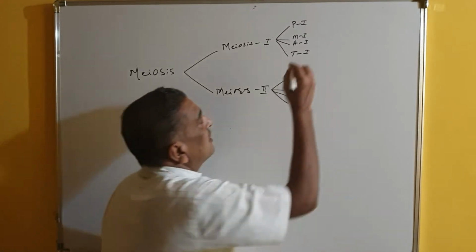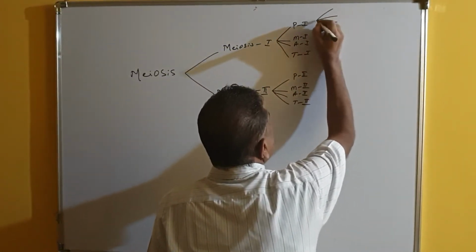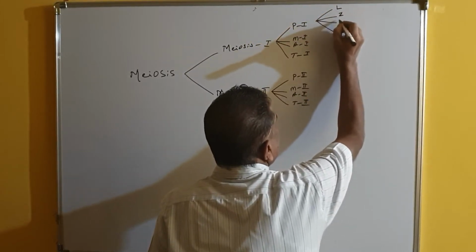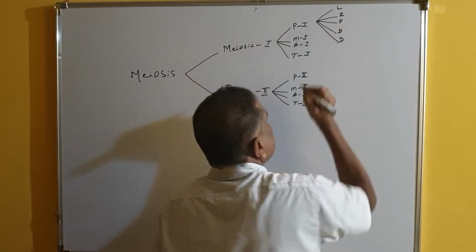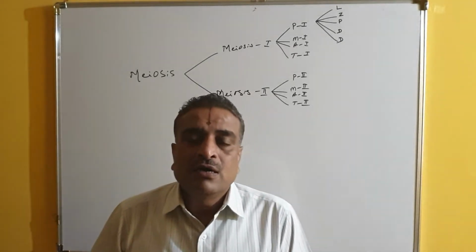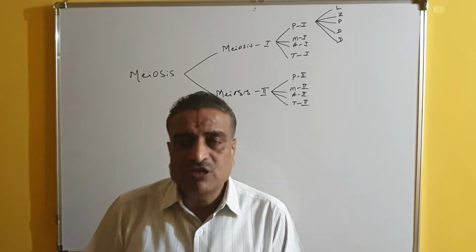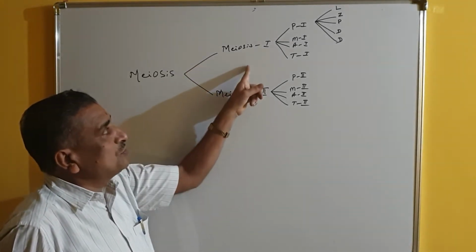Not only this, prophase 1 has another 5 stages: leptotene, zygotene, pachytene, diplotene and diakinesis. This is the schematic representation of meiosis. Meiosis has two types of cell division, meiosis 1 and meiosis 2.